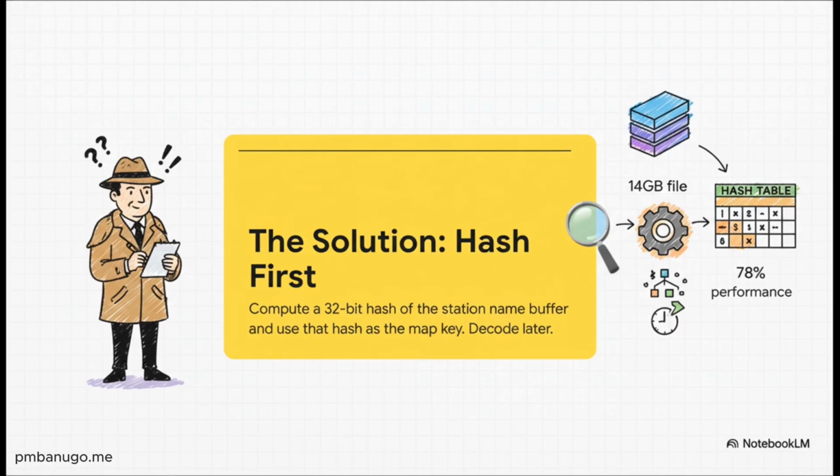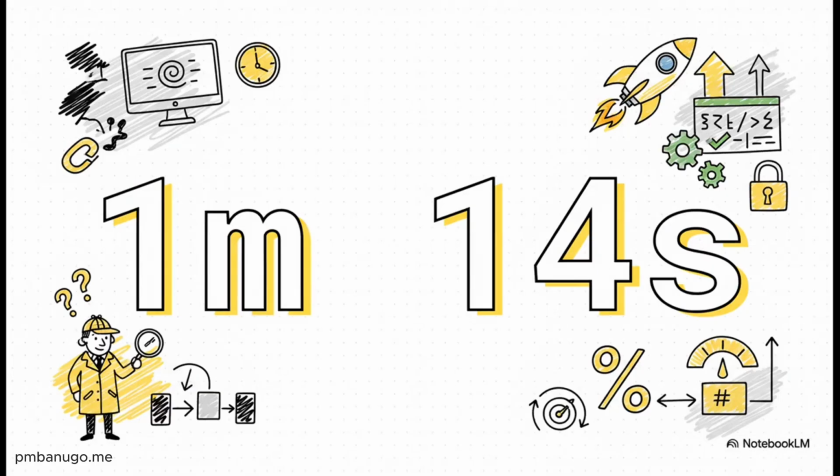I used that integer hash as the key in my map. Think about that. I didn't create a single new string inside the main processing loop. The decoding, I pushed it all the way to the very end, after every single one of those billion rows was done. So, the final time for the full 14 gigabyte file? 1 minute and 14 seconds. We went from almost 6 minutes down to just over 1.